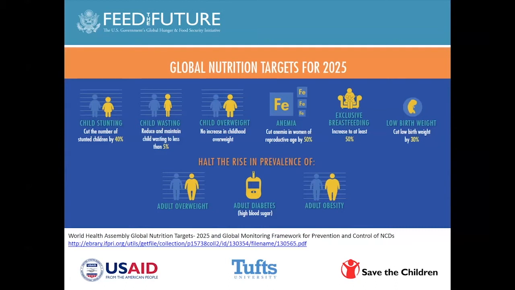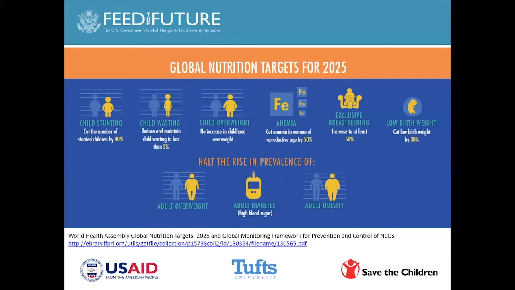And these are a combination of the World Health Assembly targets, which are focused really on undernutrition, as well as what is called the Global Monitoring Framework for Prevention and Control of NCDs. And as Eileen has mentioned, this is something that is really an emerging issue in many transitioning countries, emerging economies, as well as in developing economies. So you have very clear targets that have been set up for stunting, for wasting, for overweight, for anemia, exclusive breastfeeding, low birth weight, adult overweight, diabetes, and adult obesity.